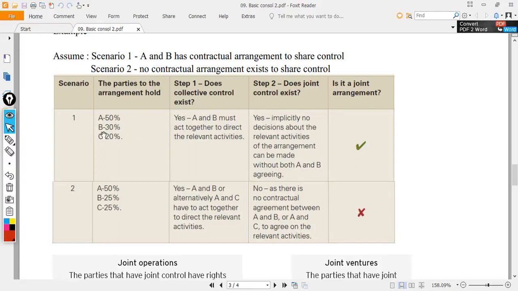There's a collective control. But does joint control exist? Joint control, you need to have a contract. And in scenario number 1, yes, we have joint control because A and B has a contract.